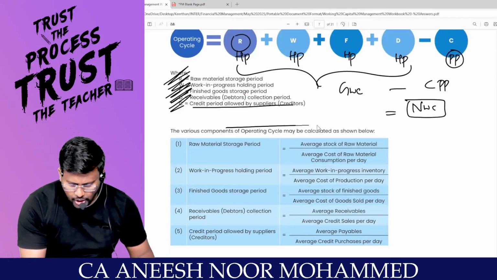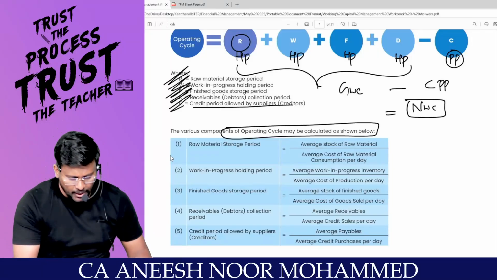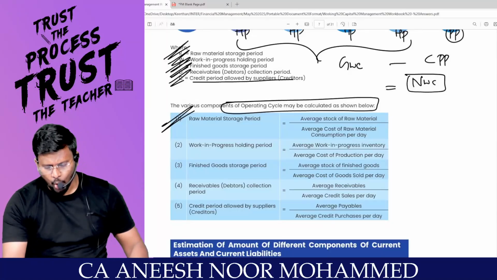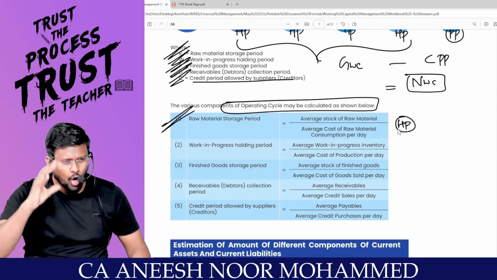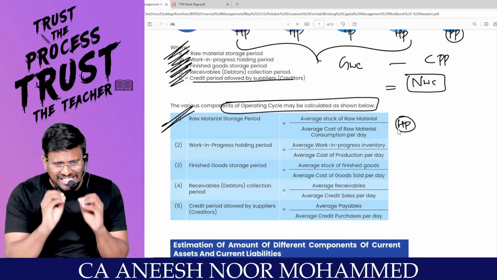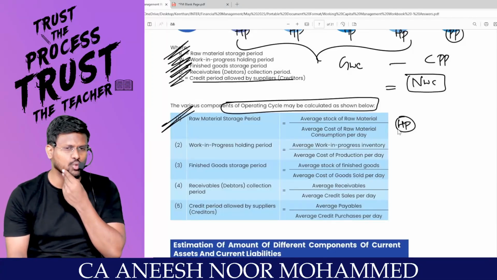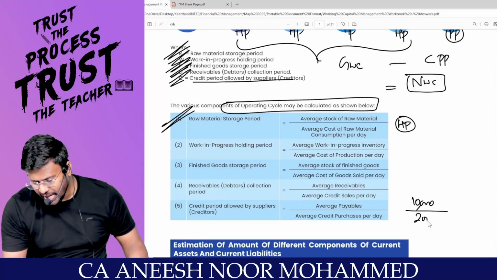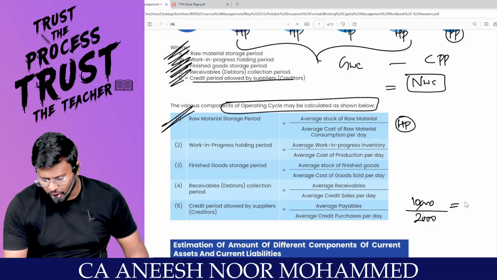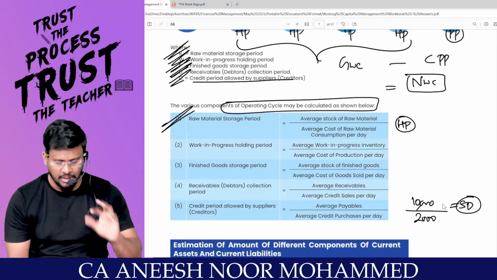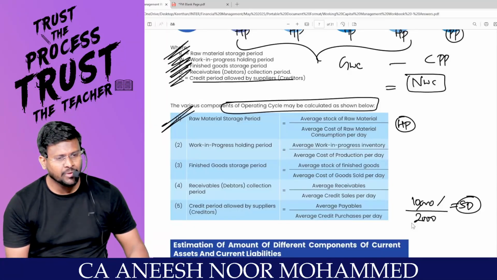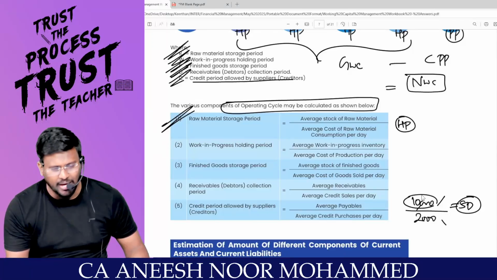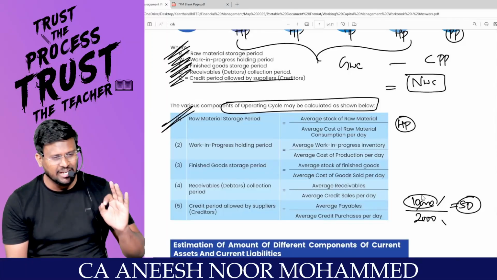The various components of operating cycle may be measured. First one, raw material holding period. What you are going to find out here is the holding period. Always think of one example, and you can derive any formula in 2 minutes. For example, if you are having 10,000 rupees in your hand, and every day you are spending 2,000 rupees, for how many days do you have money? What is the average money you are having? 10,000.